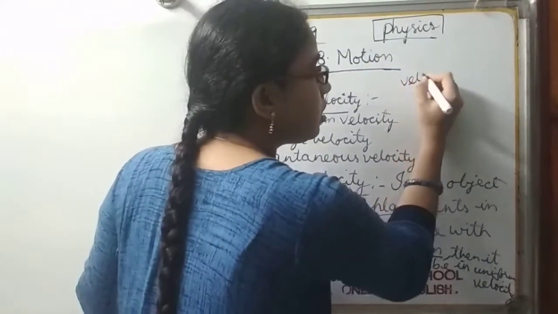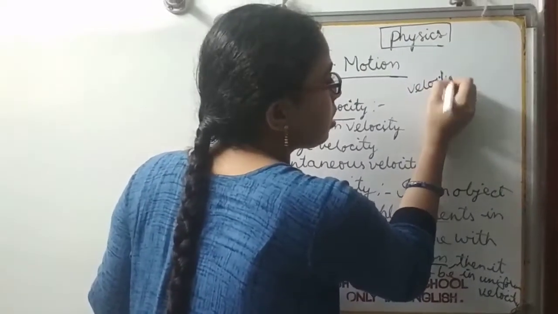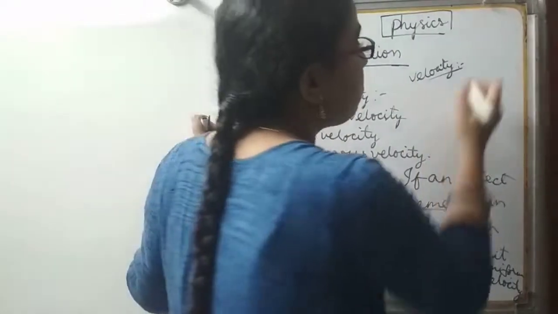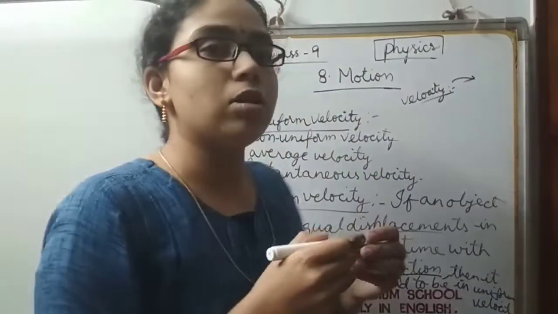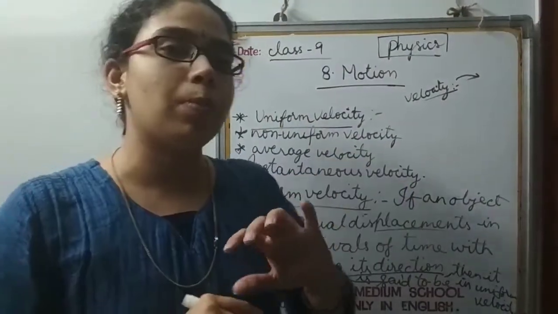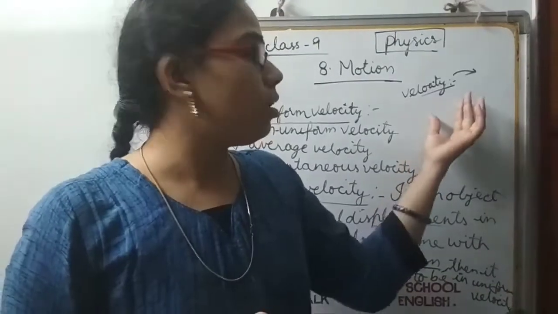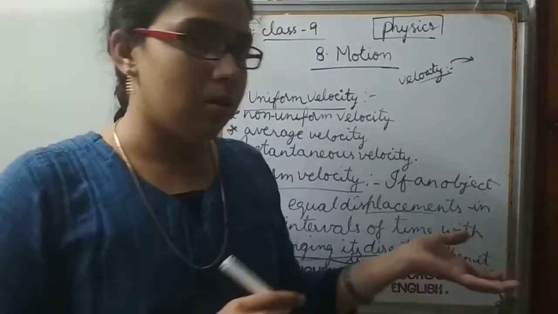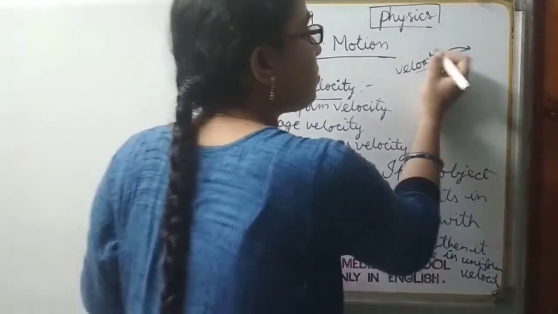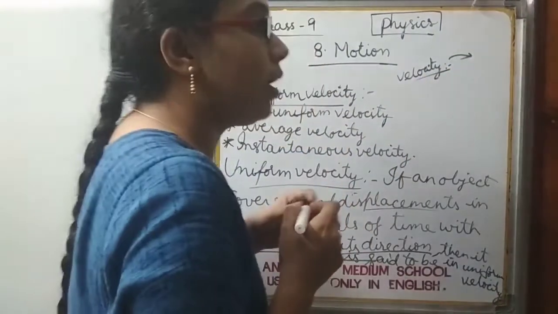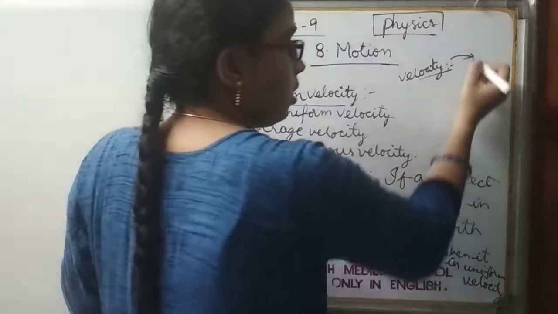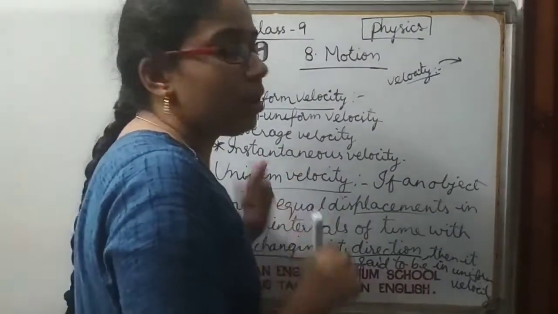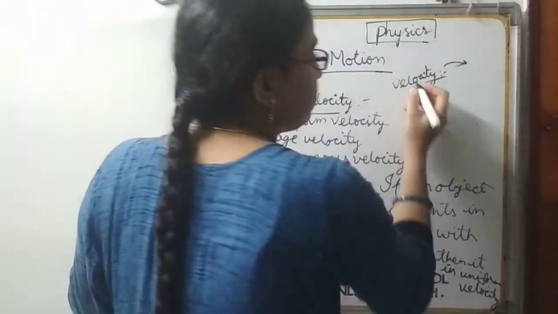Velocity, because it is a vector quantity, it possesses both magnitude and direction. Already I said speed or velocity may not be constant all through the journey of a person or any object. Why? Because in practical situations it is quite impossible, because of some obstacles which they come across while traveling.